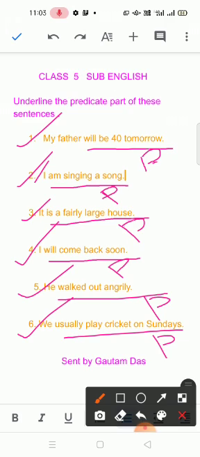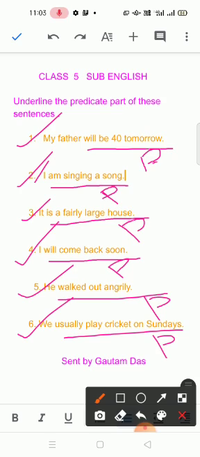Or circle, then circle. Tick, then tick. Color, then you have to color it. According to the given instruction, you have to give your answer. Then your answer will be correct, otherwise not.